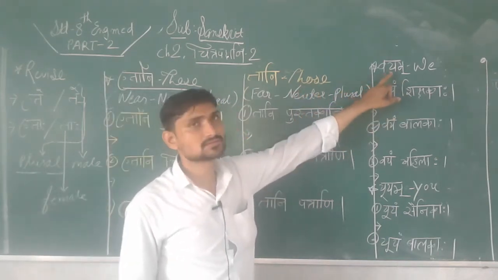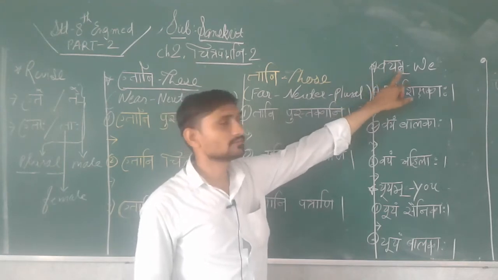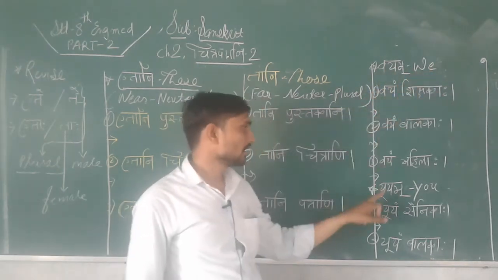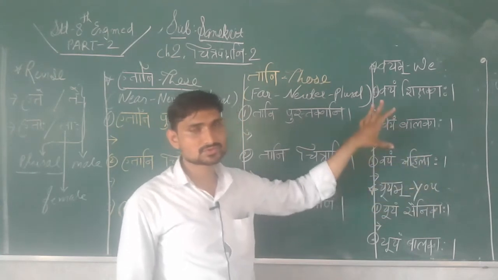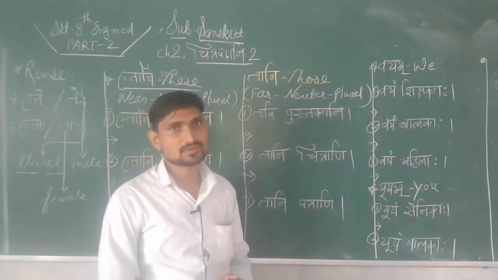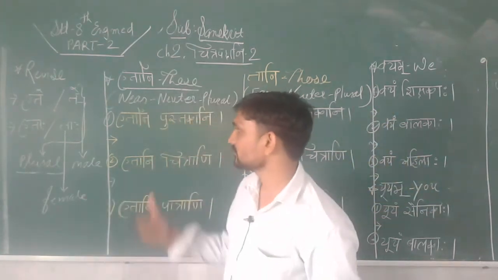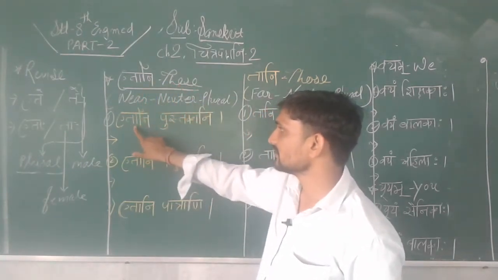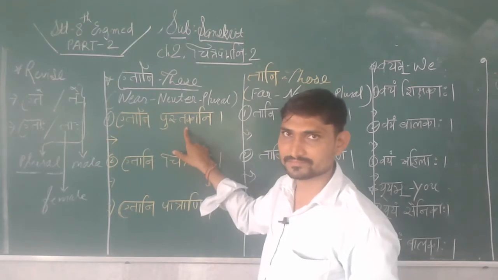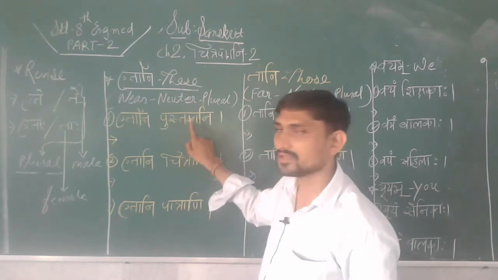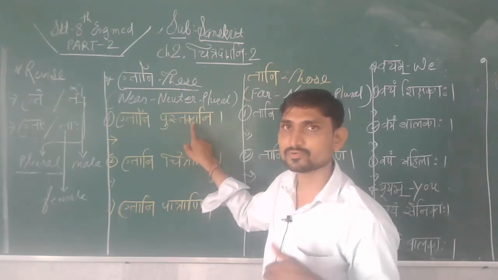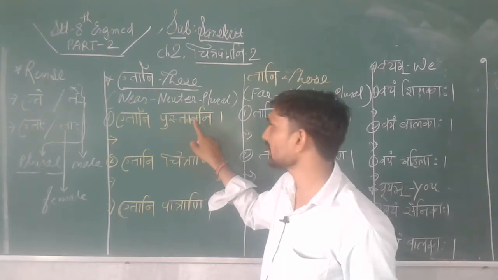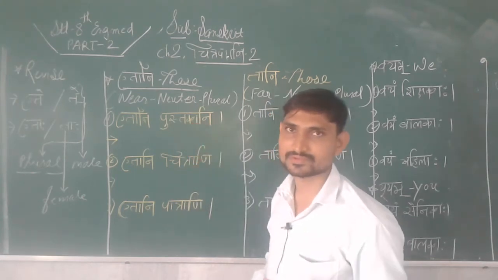Okay students, another thing we learnt, vayam means we, and yuyam means you. These two topics also we have to learn today. Okay, we have to solve this. See here, etani means this. Here etani pustakani. When any neuter form turns into plural, at that time the word ani has to be put.